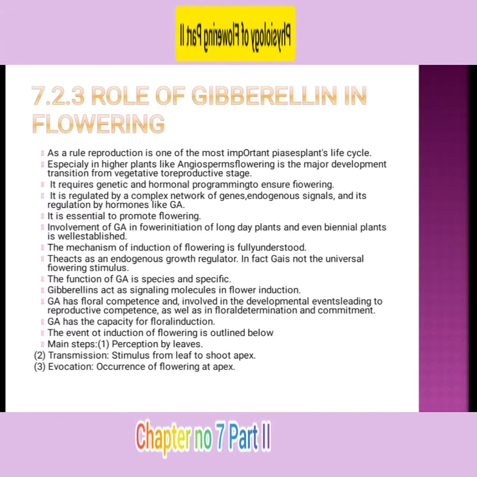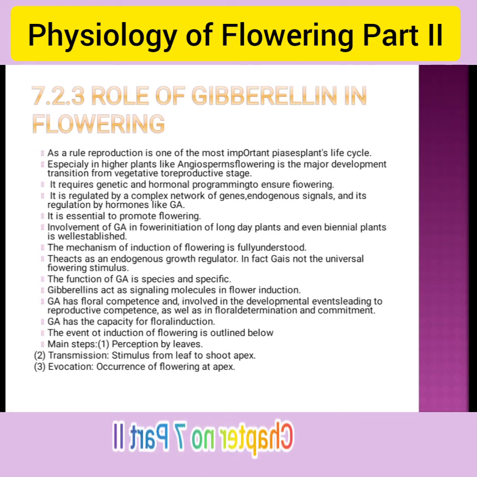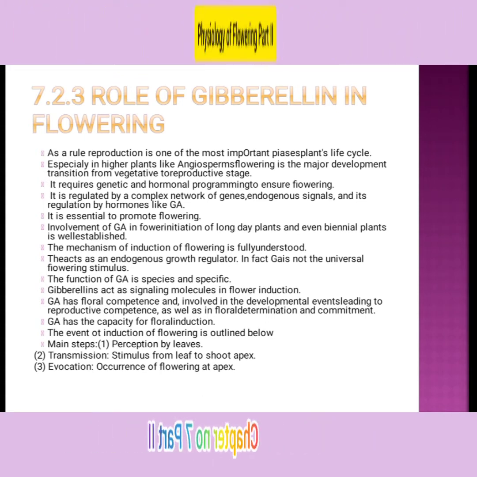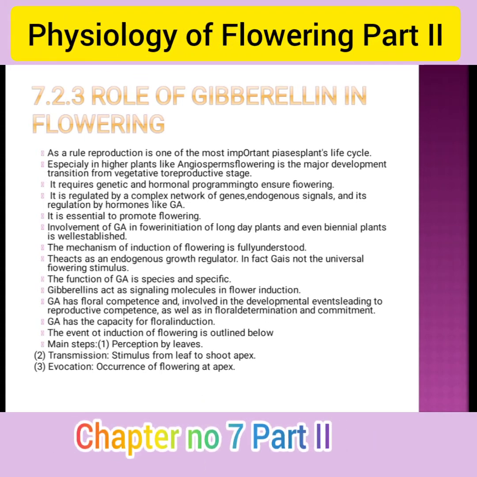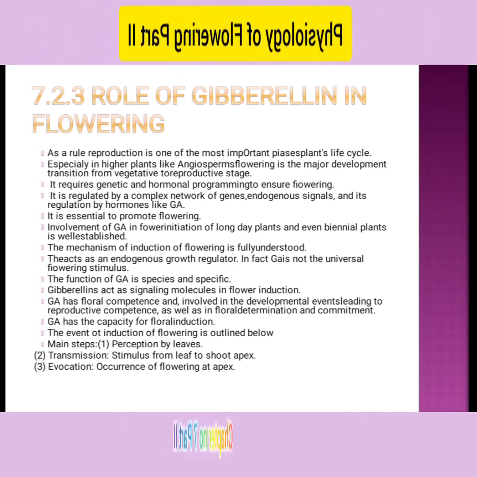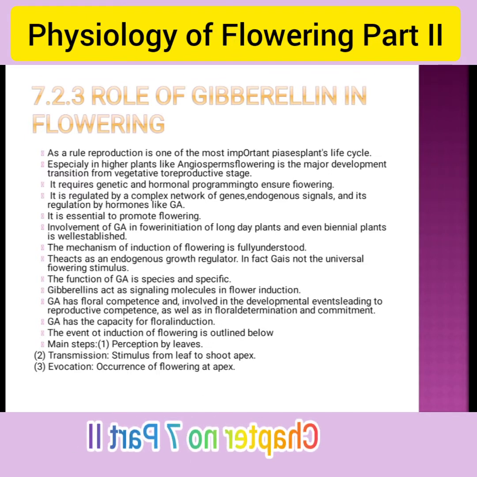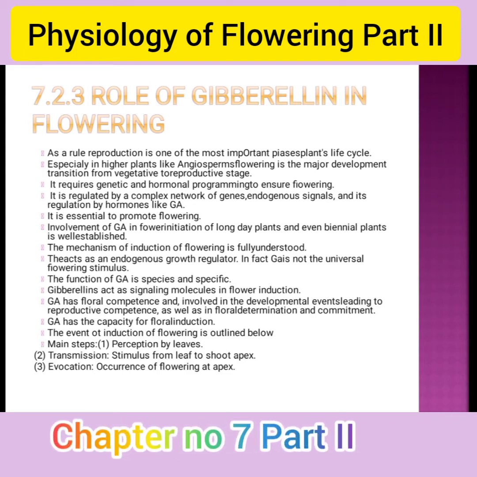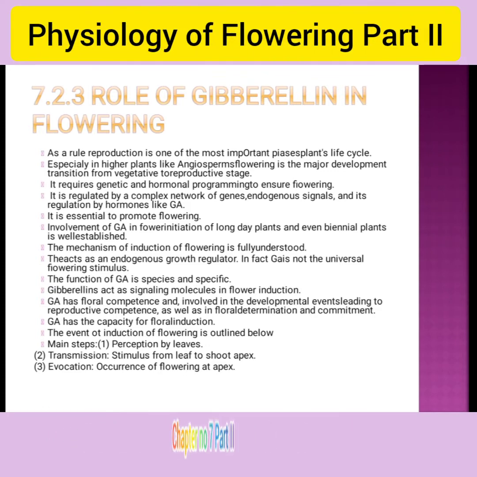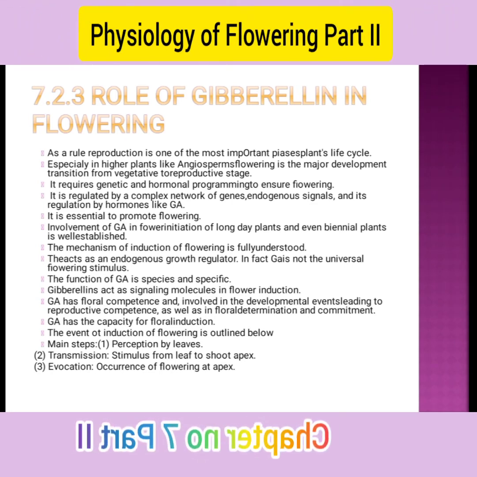First is the role of gibberellin in flowering. Reproduction is one of the most important parts of the life cycle, especially in higher plants like angiosperms. Flowering is the major developmental transition from the vegetative to the reproductive stage. It requires genetic and hormonal programs to ensure flowering. It is regulated by a complex network of genes, endogenous signaling, and hormones like GA. GA is essential to promote flowering.